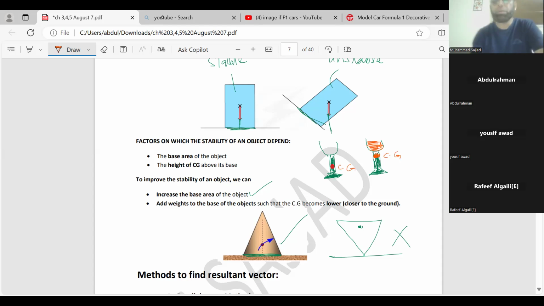Now maybe center of gravity is here. Base area is same. I am calling this one A and this one B. Now everybody is supposed to answer me which glass is more stable. A and B have the same base area, both are 0.25 meter square. So from looking at the height of the center of gravity, which one will be more stable, A or B?